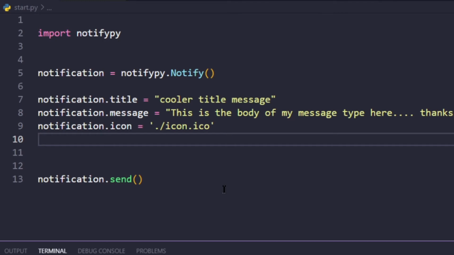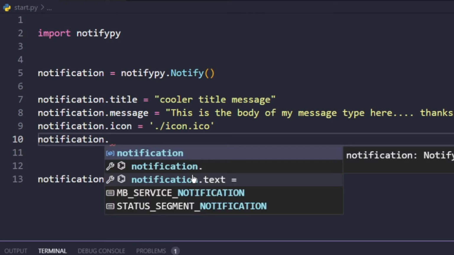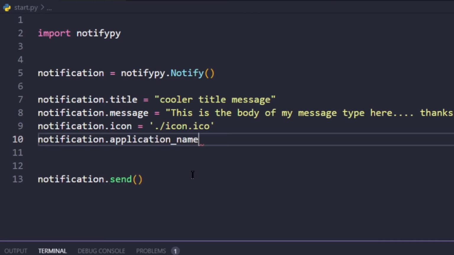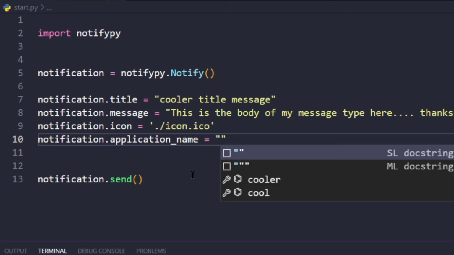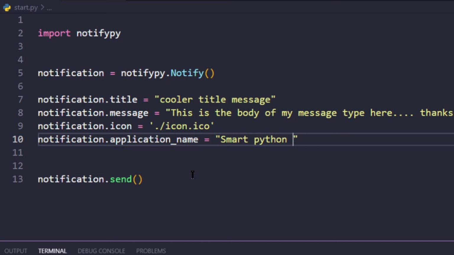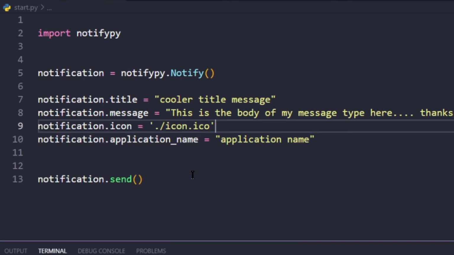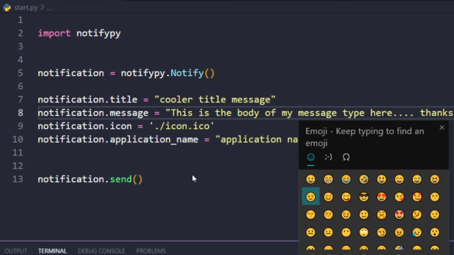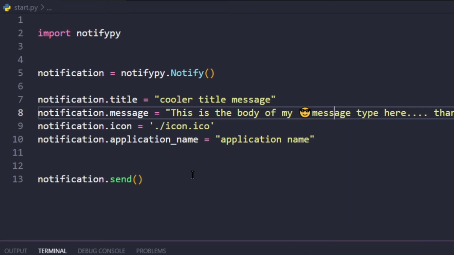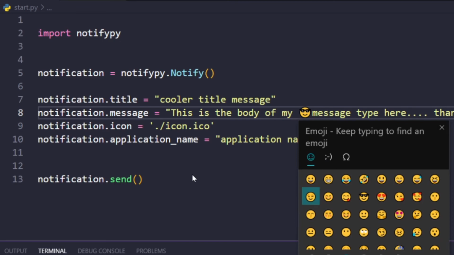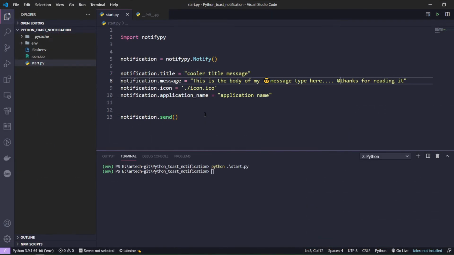So I'll go to my editor first, and here I will configure one property for the display name, the application name here, and I will set it to Smart Python application. Or I should simply call this thing an application name rather. That would look more decent and elegant. And here I would like to add a few emojis so that it can look a little better. And yeah, I think we're done with it. So we'll test that out again.